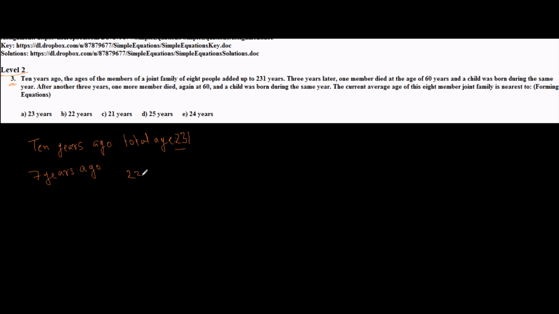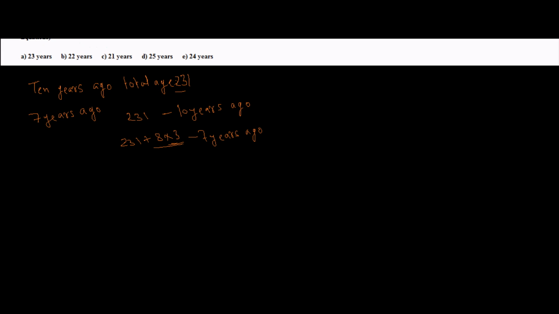So if old age was 231, that is 10 years ago, then it becomes 231 plus 8 into 3, because all of the 8 members are contributing 3 years of age. So 7 years ago their age becomes 255.